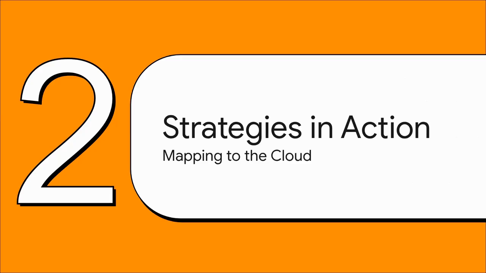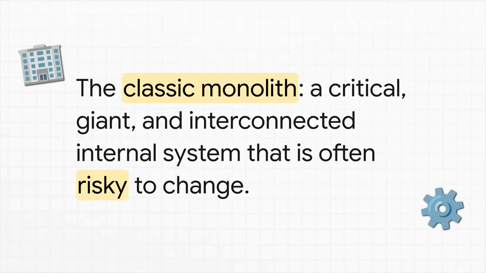So theory is great and all, but let's see how this actually works in the real world. We're going to take 3 common types of applications and use our new 5 R's compass to map them to their perfect cloud destination. First up, the classic monolith. Oh yeah, you know the one I'm talking about. It's that huge, supercritical internal system that everybody in the company relies on, but it's also incredibly difficult and risky to change. It's just this one giant, interconnected block of code.